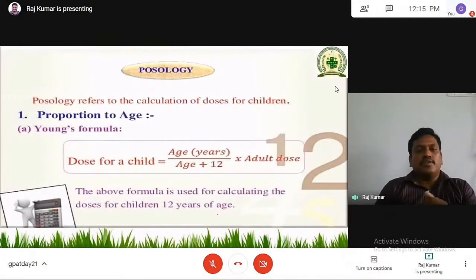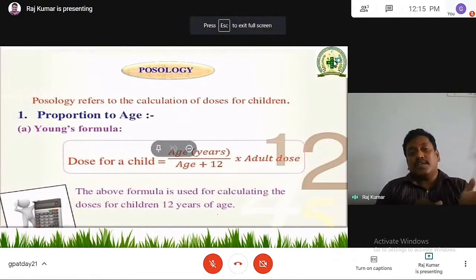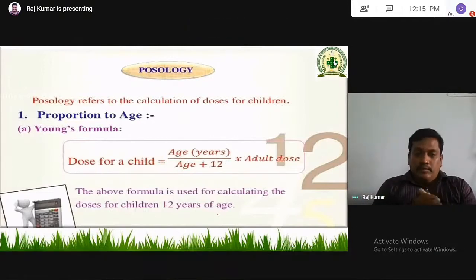Posology is very important, which you learn in your first year. So if you are final year students, remember that you learned it in your first year, and you have to remember it for these calculations. Pediatric doses are different, and adult doses are different.